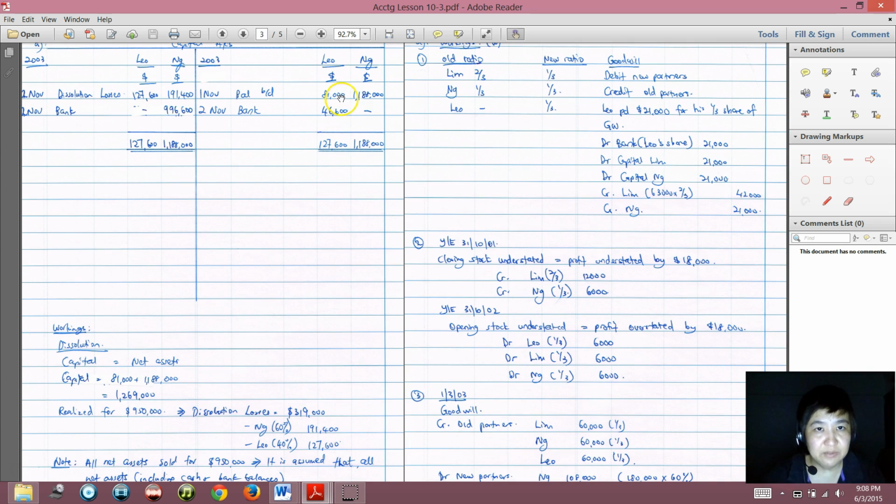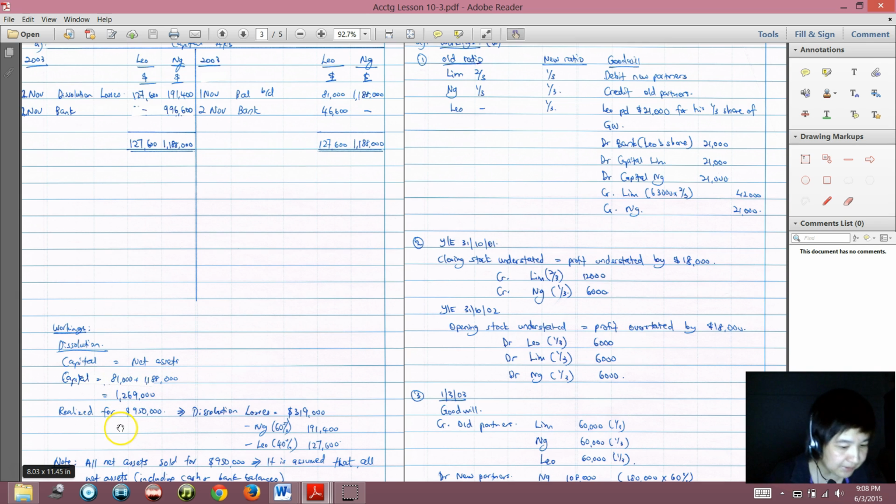You see, the balance brought down, Leo and Lim, the balance of the capital account is 81,000 plus 1,188,000. So capital is 1,269,000. This 1,269,000 also means it is the net asset. It is all the money that is in the business, which is all the assets minus all the liabilities. That means the net asset in the business all belongs to the business owners, in this case Lim and Leo. So the net asset of this partnership is 1,269,000.